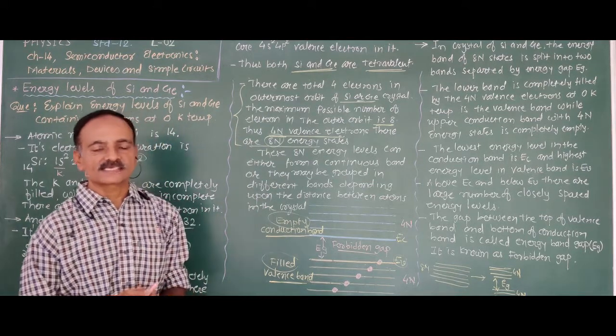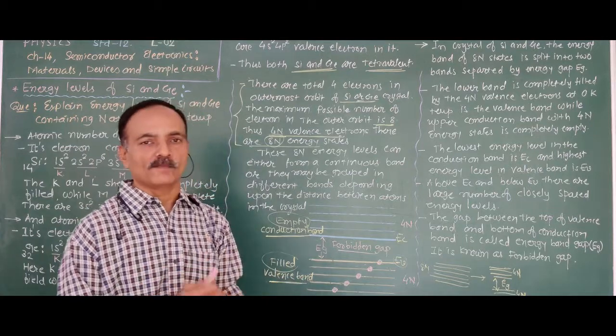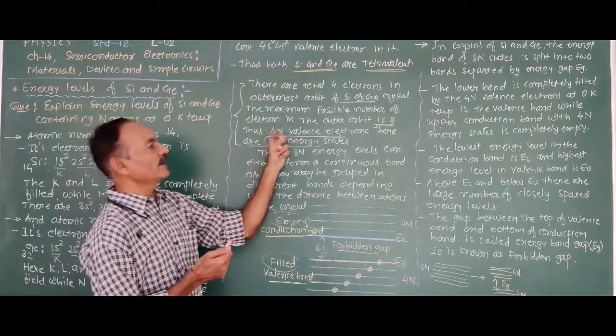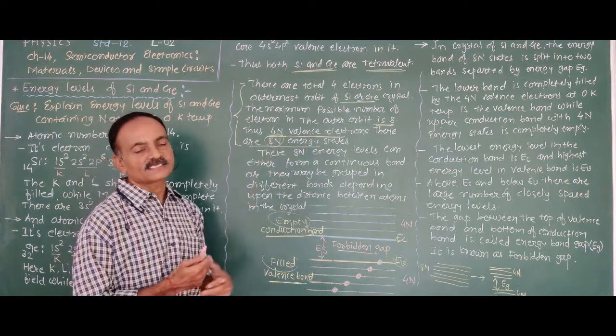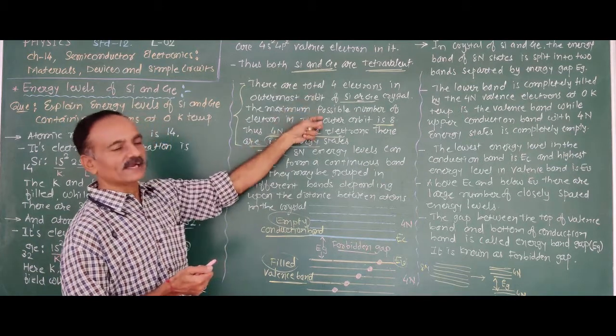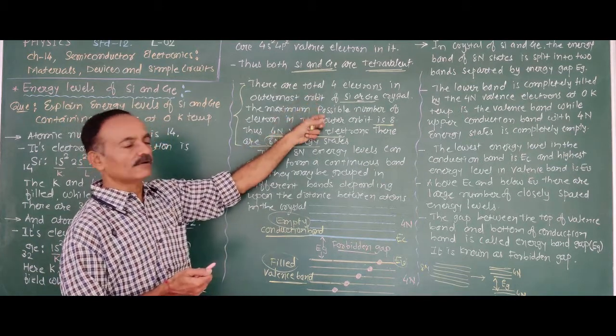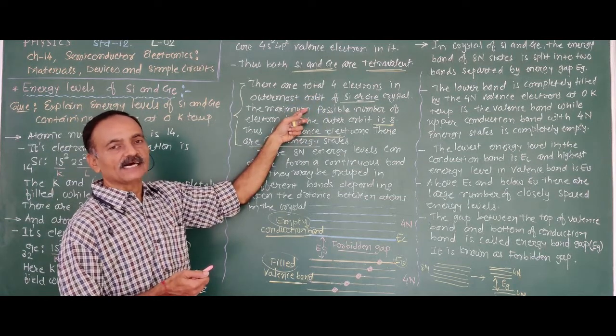Therefore, for the crystal of silicon or germanium containing n atoms, there are 4n valence electrons and 8n energy states. That is, corresponding to 1 atom, 4 valence electrons and 8 energy states are available.